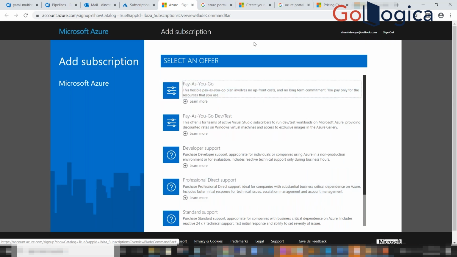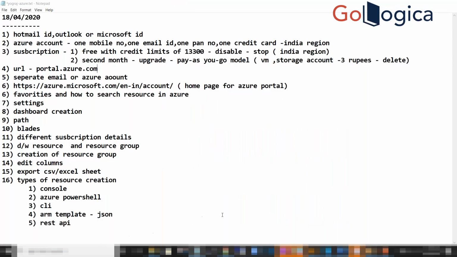But for your personal stuff, the first one is a free tier and the second one is a pay as you go model. So I'll tell you the difference between a free tier and a pay as you go model. In the free tier, they give some credit points. This was my credit points, 13,300 points. With this only, if you're creating any resource, if you're working for 2 hours or 3 hours, it's up to your wish. Whatever you're creating during that time, the points will automatically be deducted from this balance. That's the first thing.